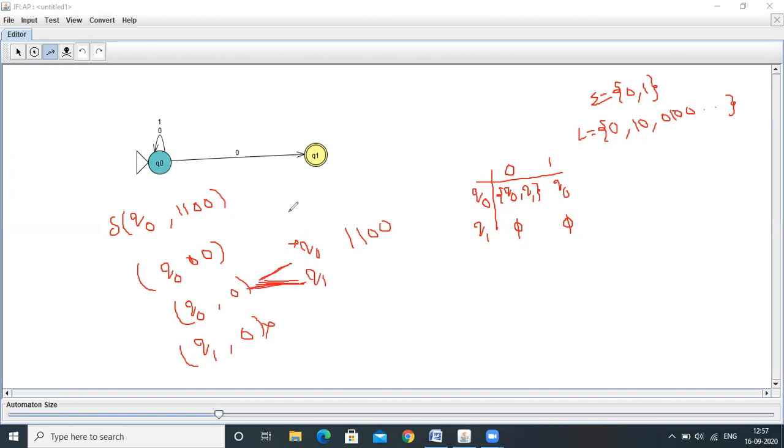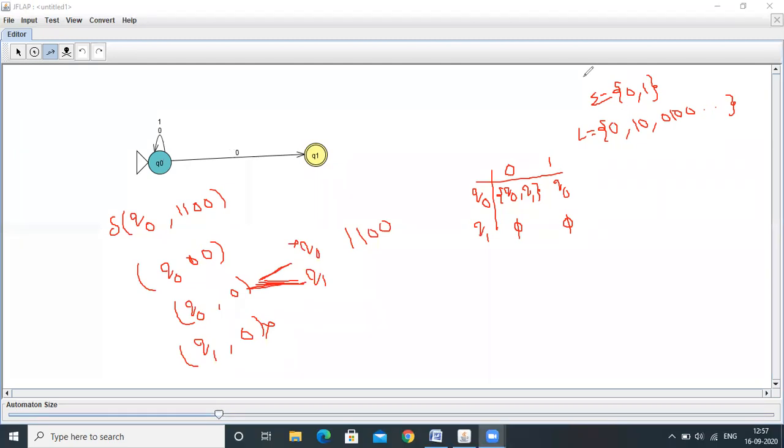Okay. So multiple paths are there. Among all those paths, one path is going to be valid. As a human being, we can understand in which path we need to go, but the system cannot decide. That is the reason in NFA undecidability is there. System cannot decide whether it needs to go to the Q1 state or it needs to reside within the Q naught state. This is allowed in the case of NFA.